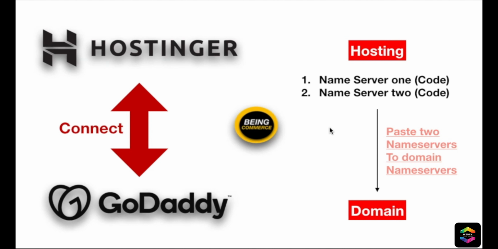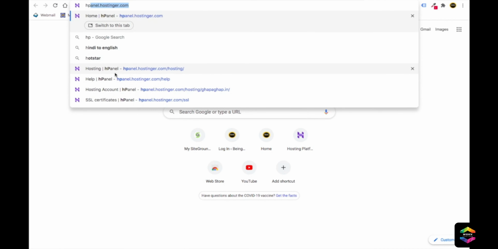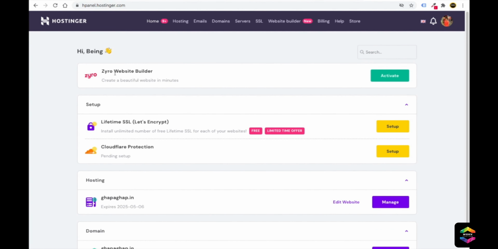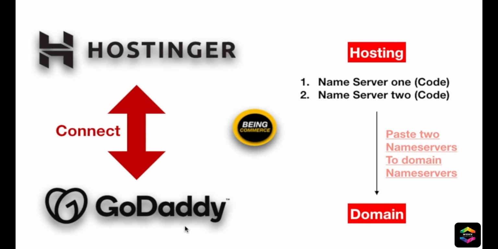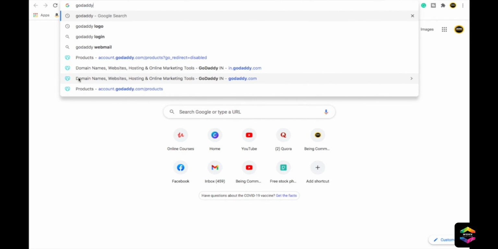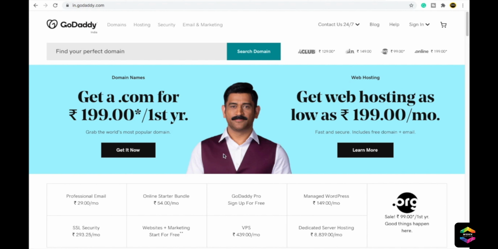It's very simple. You just need to go to your Hostinger hosting. The first thing you need to do is go to your hosting dashboard. Search hpanel.hostinger.com and then click enter. You will go to the Hostinger dashboard. Very simple. Now you need to open your GoDaddy account. So you just need to search GoDaddy and go to the GoDaddy website.